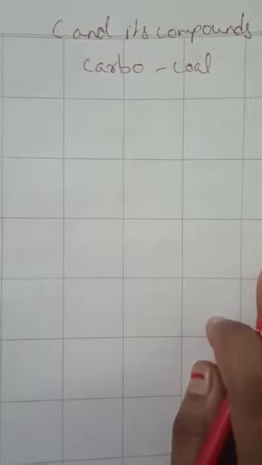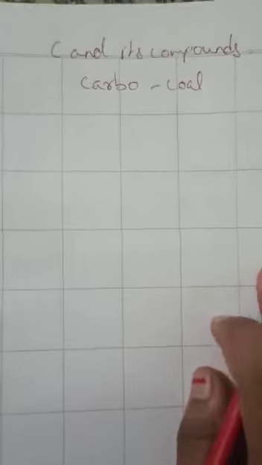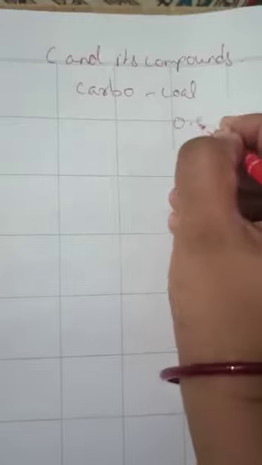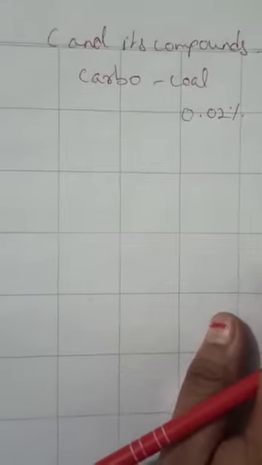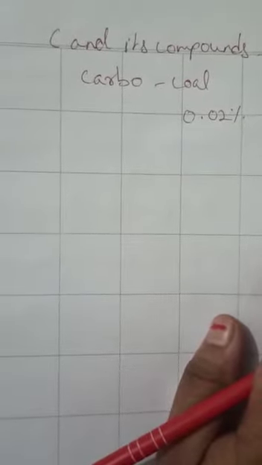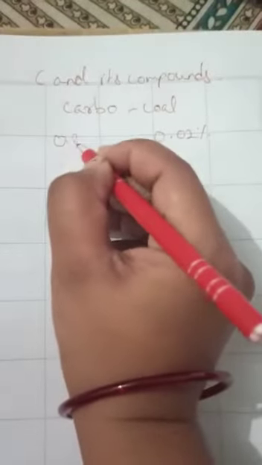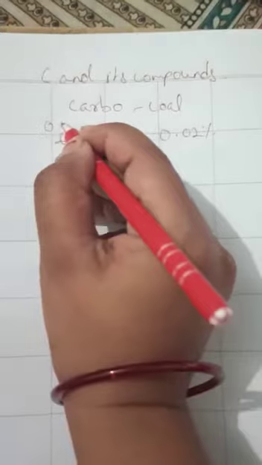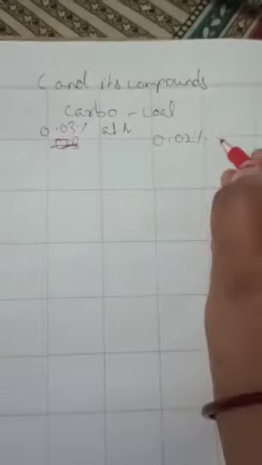Earth's crust and atmosphere is very small. So, for example, Earth's crust contains only 0.02% of carbon. Earth's crust only contains this much carbon, that is 0.02%, in the form of minerals like coal and petroleum. It is present in the Earth's crust only in the form of minerals, that is coal and petroleum, and the atmosphere of the Earth has only 0.03% of carbon. Okay, this much, 0.03%, is present in the atmosphere.